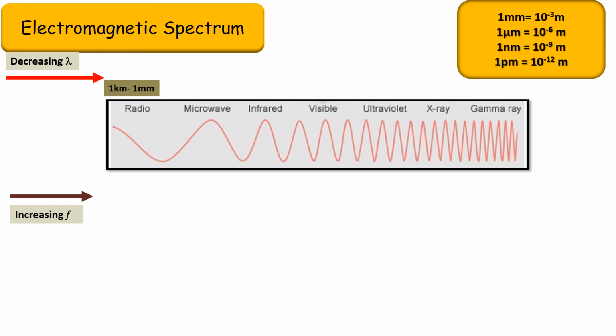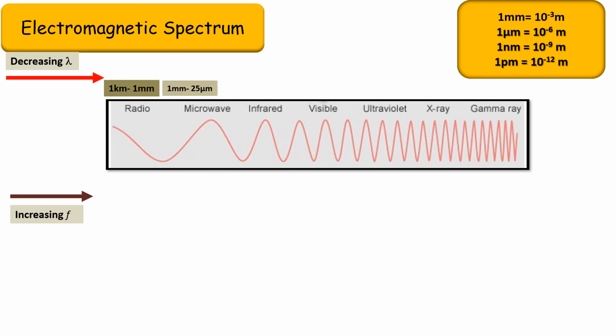So radio waves have wavelength from 1000 meters to 1 millimeter, that is 0.001 meter. If a wavelength falls in this range, it will be called a radio wave. You need not remember these ranges, but at least understand what their range would be. Radio wave is the longest wavelength and gamma ray is the shortest wavelength.